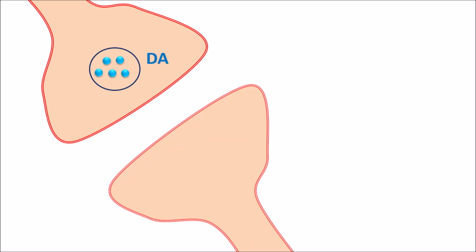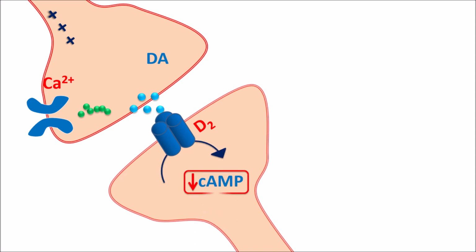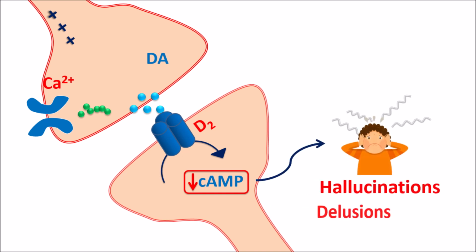So within the CNS, dopamine can be stored in the dopaminergic neurons, and on the postsynaptic neuron, dopaminergic receptors like D2 are located. Now on the presynaptic neuron, calcium channels are expressed. When action potential reaches the presynaptic neurons, calcium can enter into these neurons, resulting in exocytosis, which releases dopamine. Now this dopamine can act on dopamine D2 receptors, which are then activated. On activation, they can reduce the levels of cyclic AMP. The decrease in the cyclic AMP levels may result in hallucinations and delusions in the people.